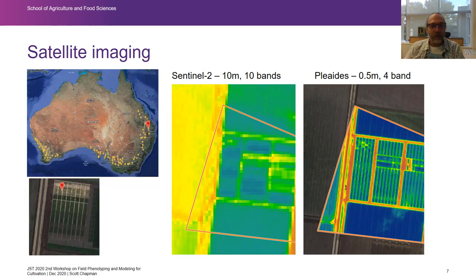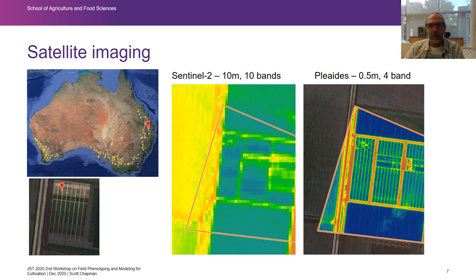Satellite imaging is another area that we're working on, and at the end of this talk I'll give a quick outline of a project that we're developing in this space, and these are all the locations where we're running this project. But here's an example of some of the types of imagery that you get. This is a trial that's about 200 meters long and about 50 meters wide.